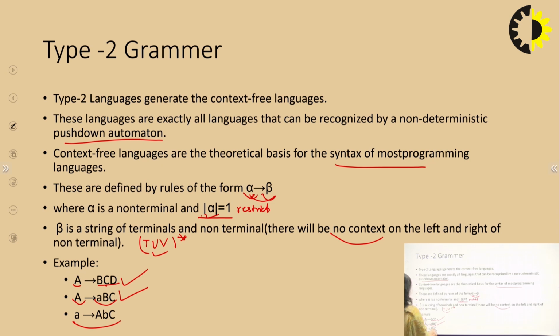And while checking the third one, on the left hand side it is small a, which is not a variable but a terminal. We require a non-terminal here, because the length of alpha is at least 1 and it must be a non-terminal. So this is not a type 2 grammar.